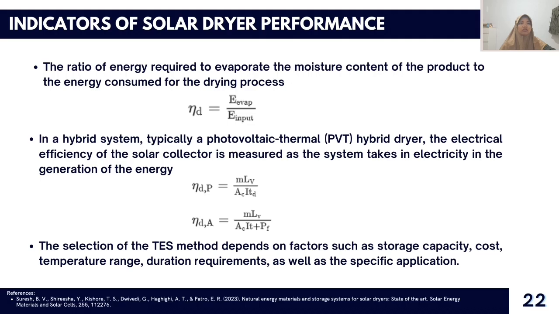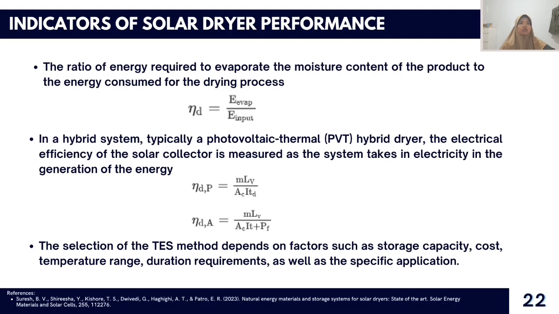And in a hybrid system, typically a photovoltaic thermal PVT hybrid dryer, the electrical efficiency of the solar collector is measured as the system takes in electricity in the generation of the energy.